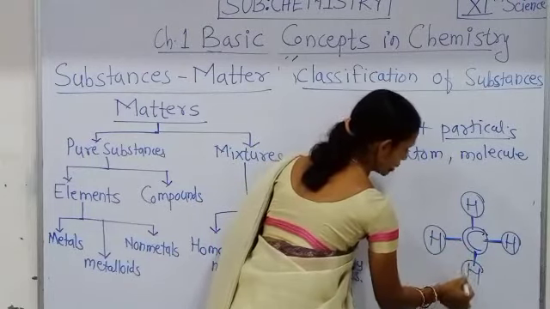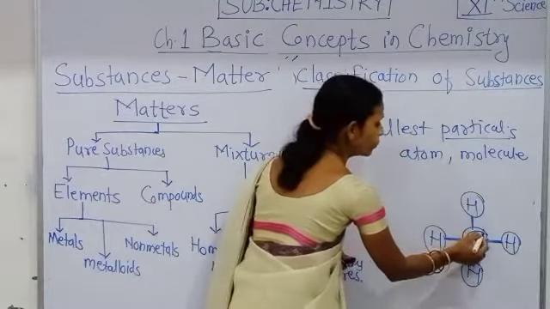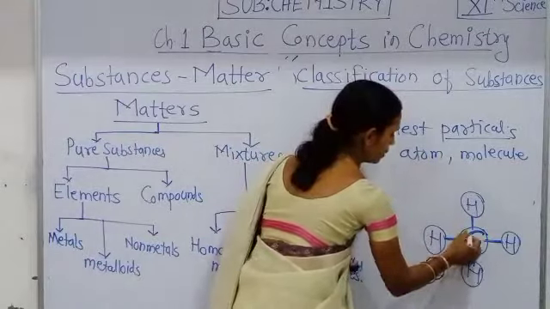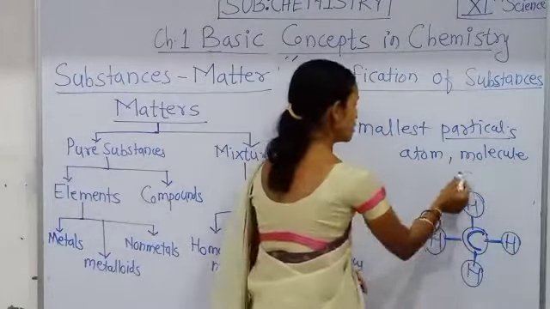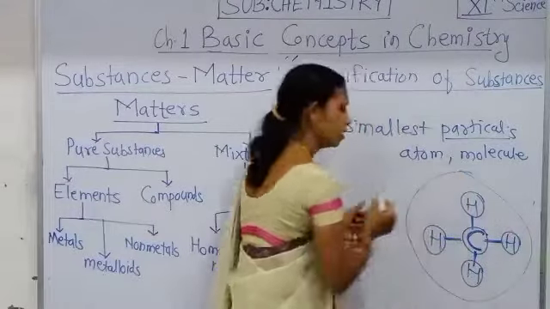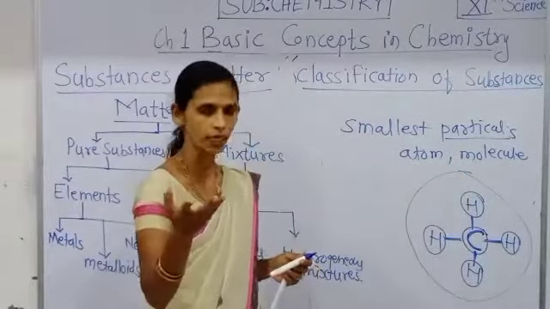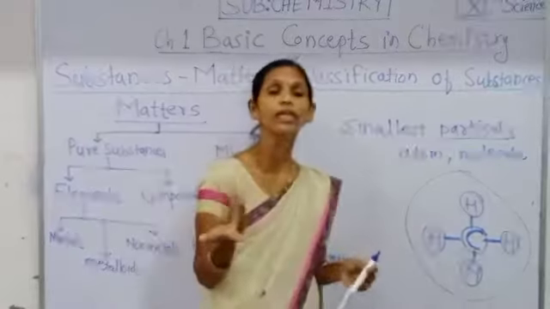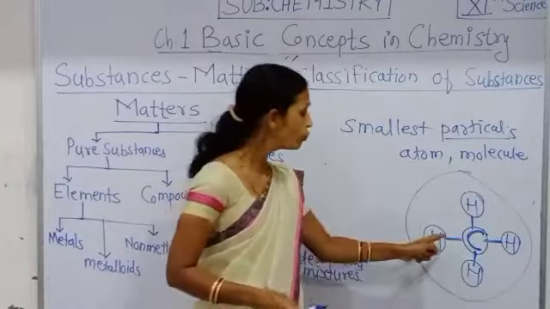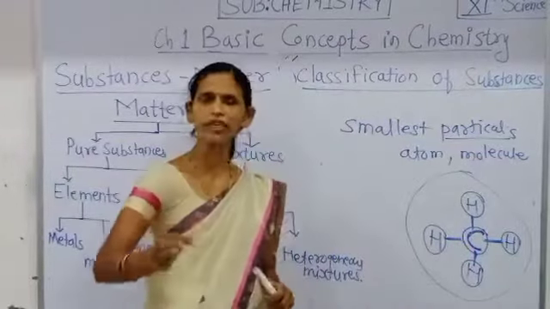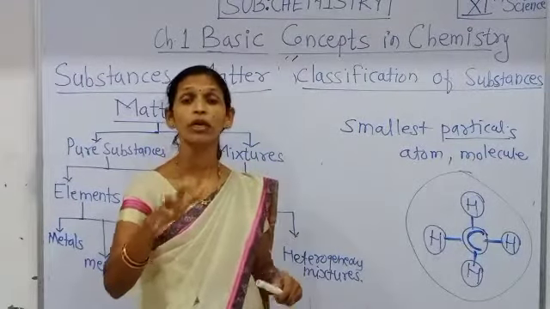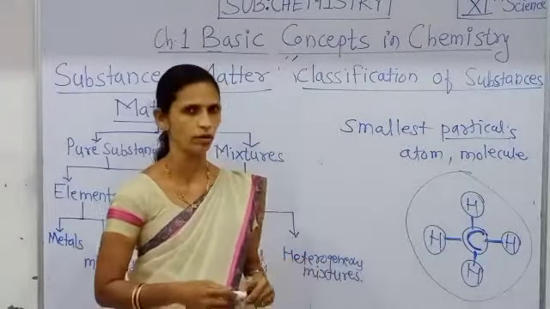These 4 hydrogen atoms are covalently bonded with the carbon atom. That means 4 covalent bonds are there, and this is one molecule of methane, in which 5 atoms are there. That means every substance is made up of atoms or molecules.